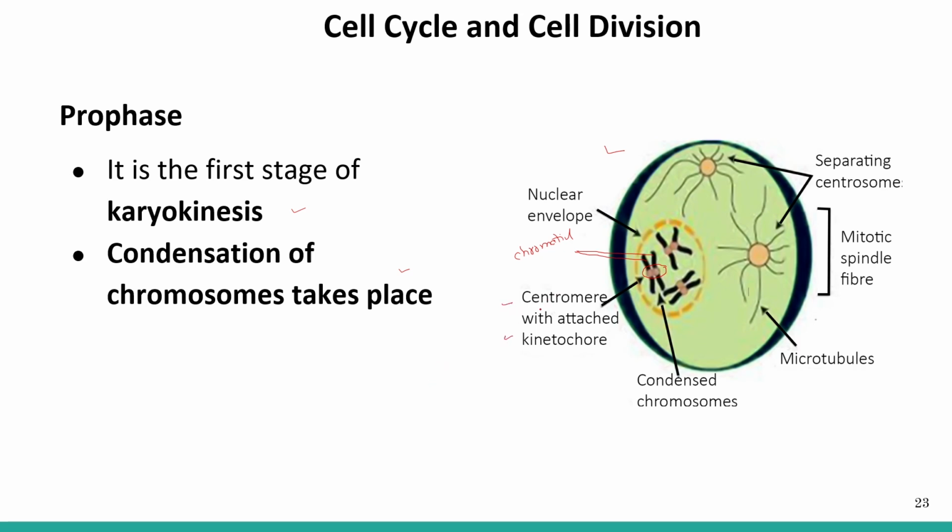Now, what is a kinetochore? These circles you can see are kinetochores. Kinetochores are protein complexes present on the centromere, and this is the region where the spindle fiber will attach.